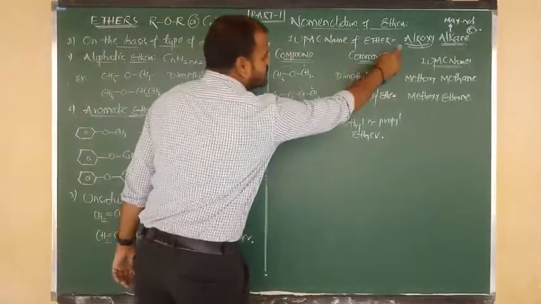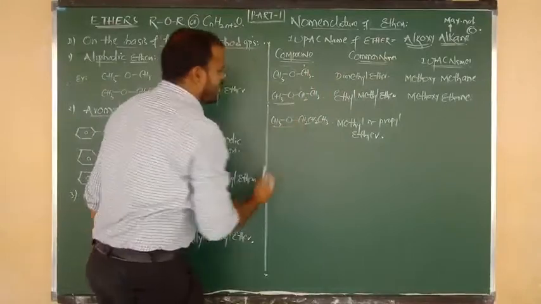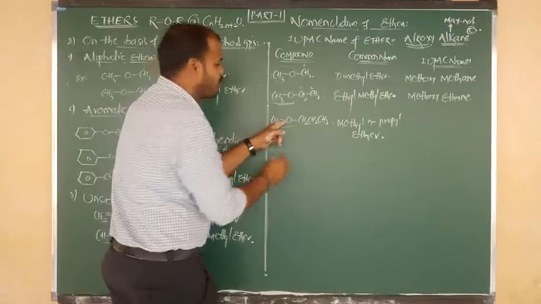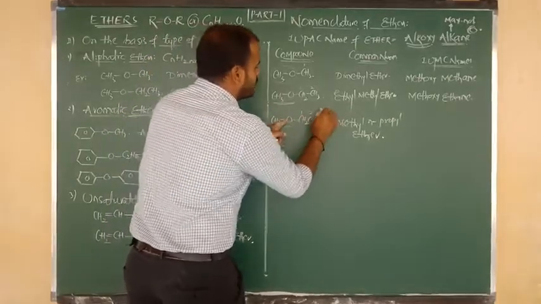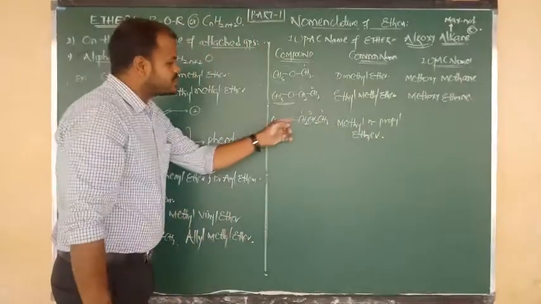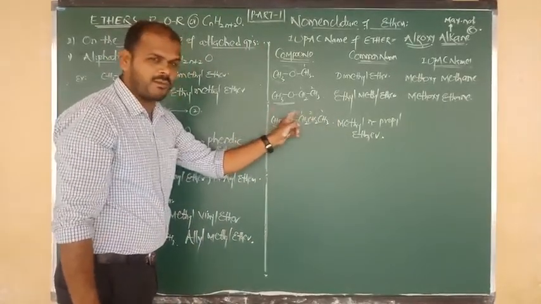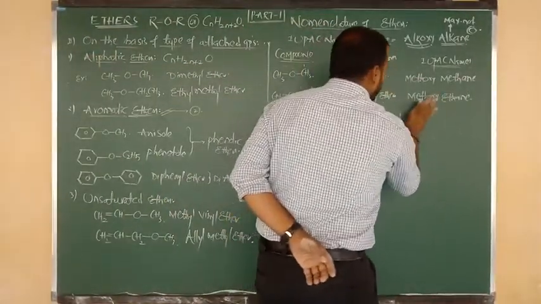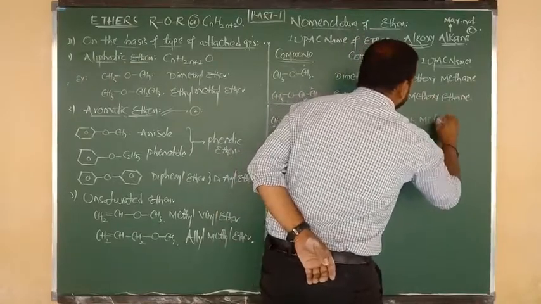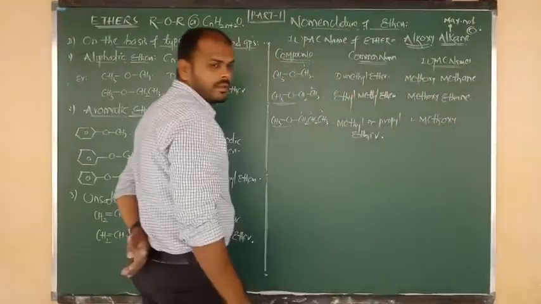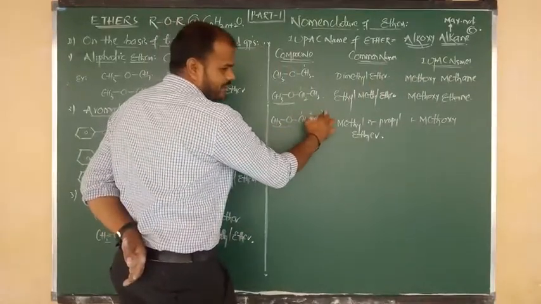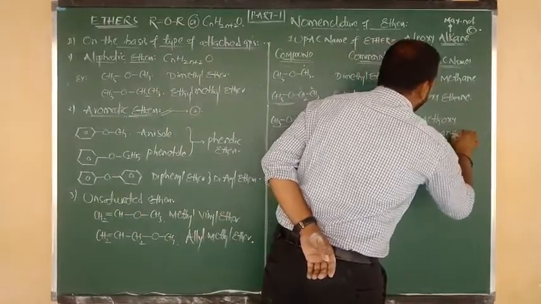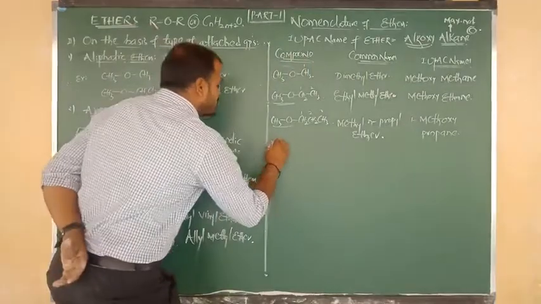Good. Again, alkoxy should contain minimum number of carbon. So this is nothing but the alkoxy form, means methoxy. And methoxy is the ether functional group. The connected carbon is 1 and this is 2 and this is 3. Okay, good. So this is methoxy present upon 1 position. 1 is connected to methoxy. So the IUPAC name of this compound is 1-methoxy. Remaining root word 3, prop, and they are having single bond. So we have to say 1-methoxypropane. This is your answer.